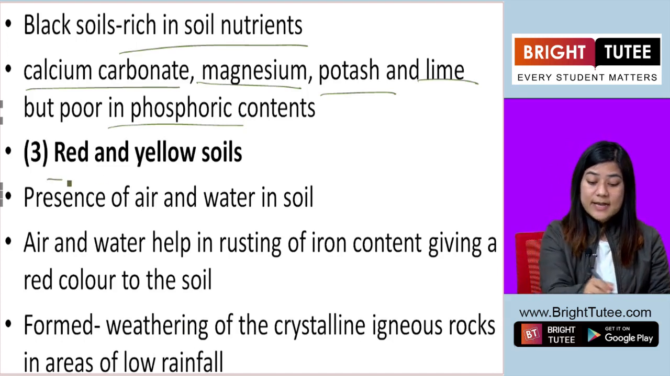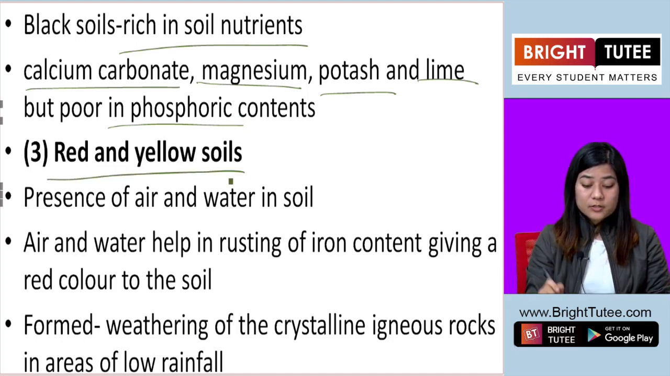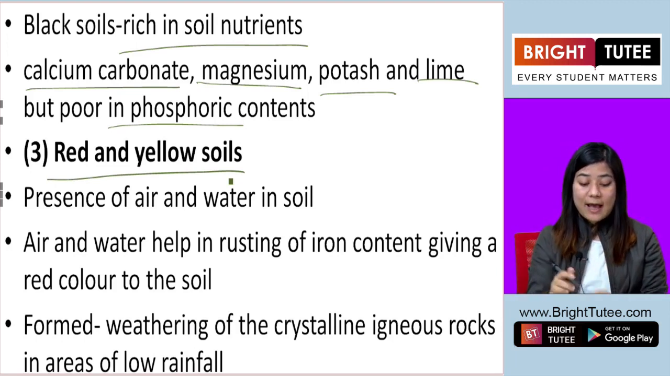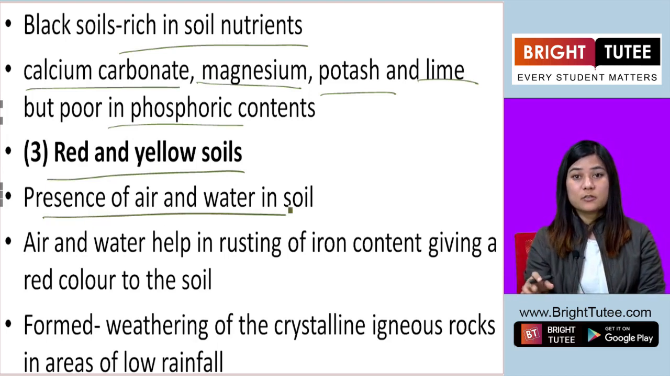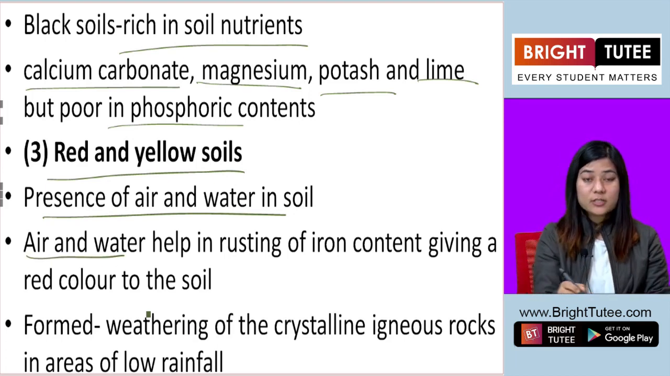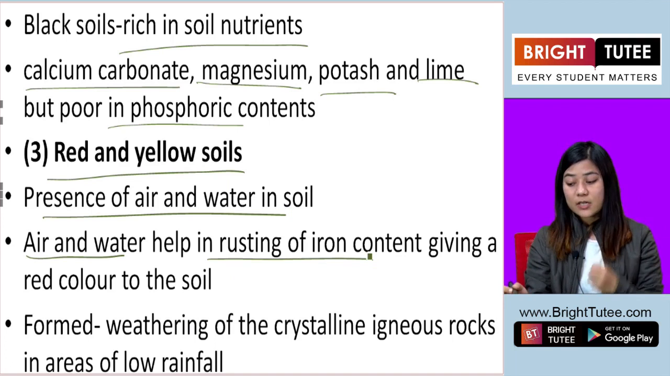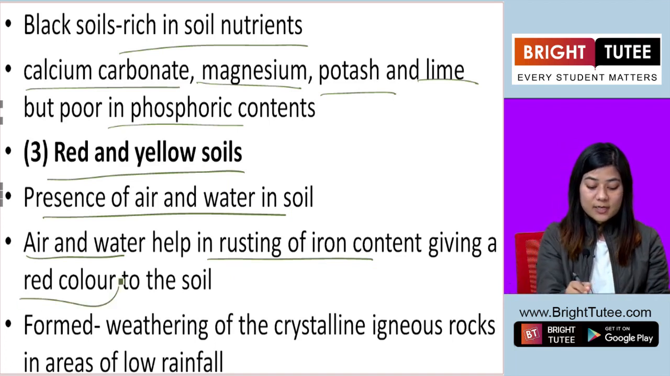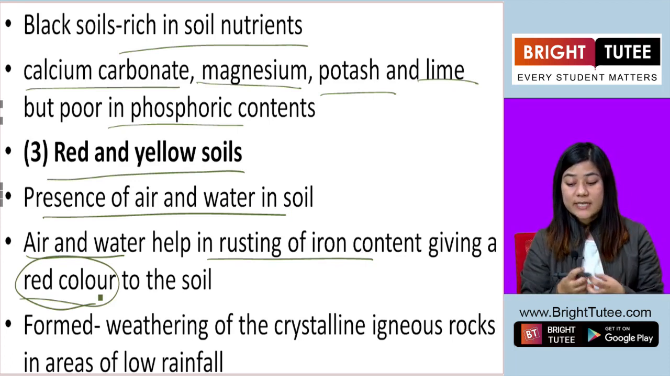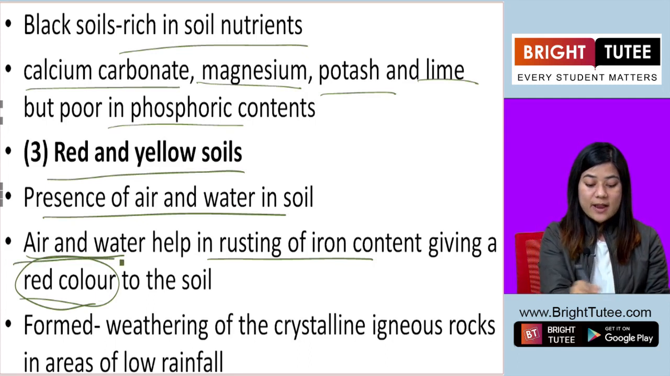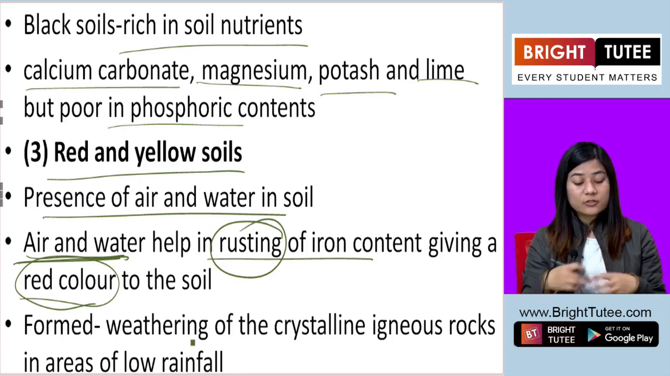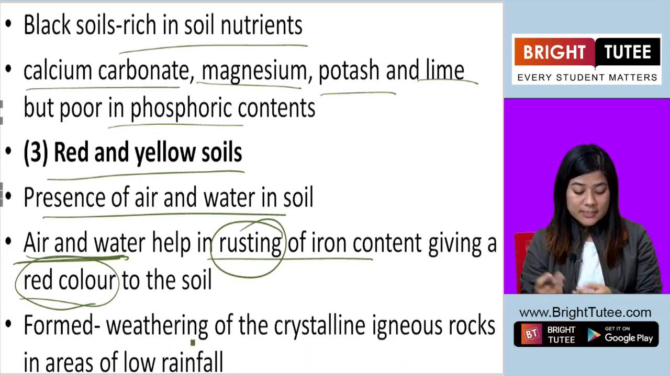The third is red and yellow soils. These are soils which have the presence of air and water in the soil. Air and water help in rusting of the iron content and give the soil the red color. So the red color of the soil is basically because of the iron content which comes in contact with the air and water and, as a result of that contact, rusts. So the red color comes out of that rusting.